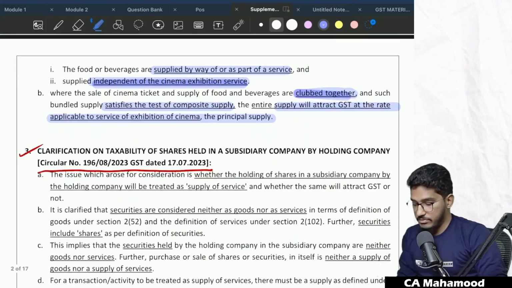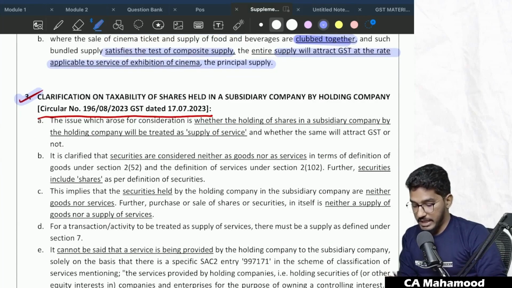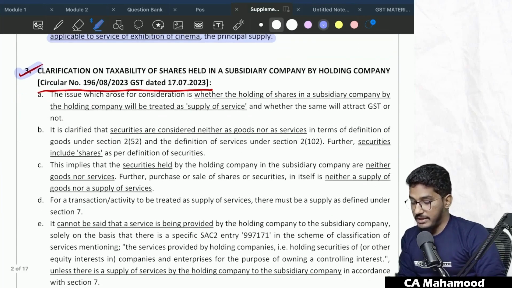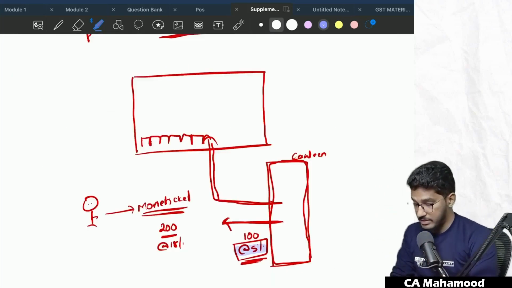Understood? Now let us come to this clarification, which is very simple. Hope you guys have understood it. Let us try to understand one more clarification: clarification on taxability of shares held in a subsidiary company by a holding company.